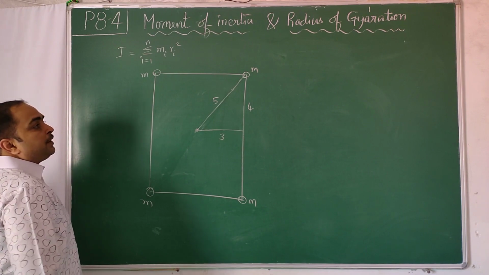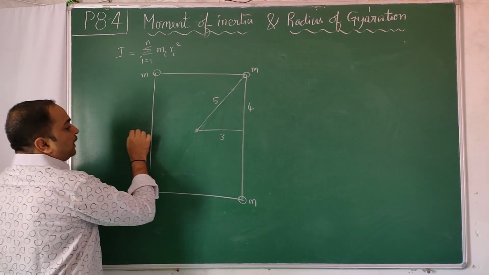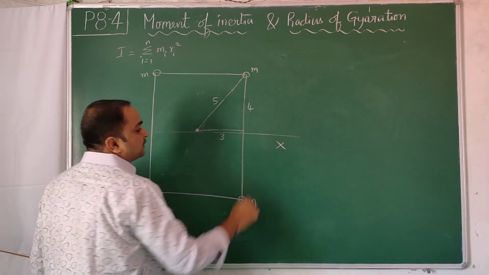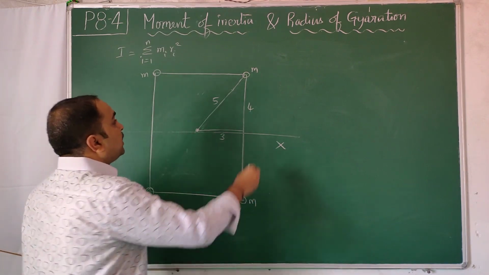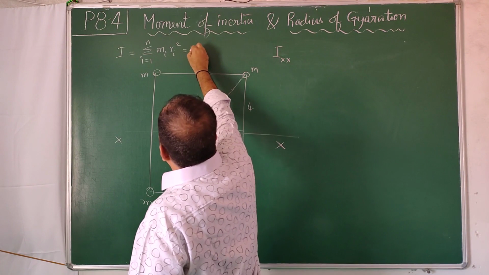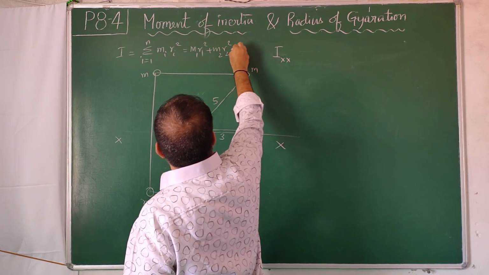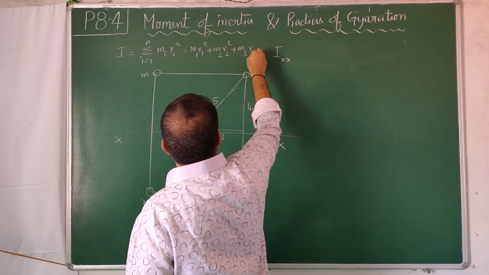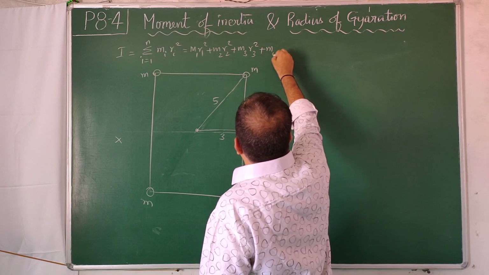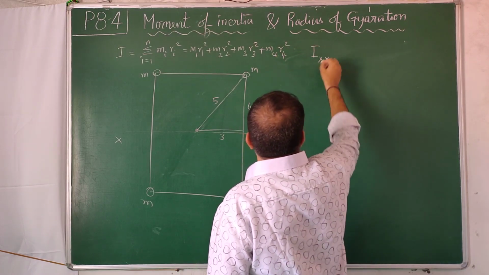Now we want some different axes about which we want rotation to happen. So first I draw one axis. This axis is the x axis for me. I want the moment of inertia about the x axis, I x, and this expansion is m1 r1 square plus m2 r2 square plus m3 r3 square, because summation from i equals 1 to n, here you have 4 particles, plus m4 r4 square.